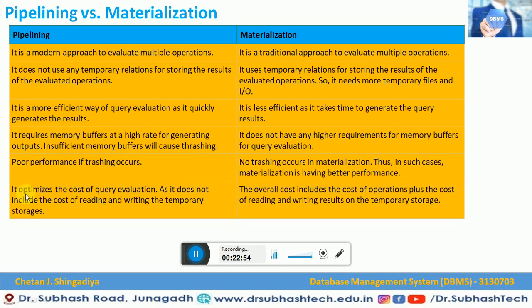Lastly, pipelining optimizes the cost of query evaluation as it does not include the cost of reading and writing temporary storage, while in case of materialization, the overall cost includes the cost of the operation plus the cost of reading and writing the results of temporary relations. So ultimately, this is a very good comparison of pipelining and materialization in evaluation of expressions in query processing.